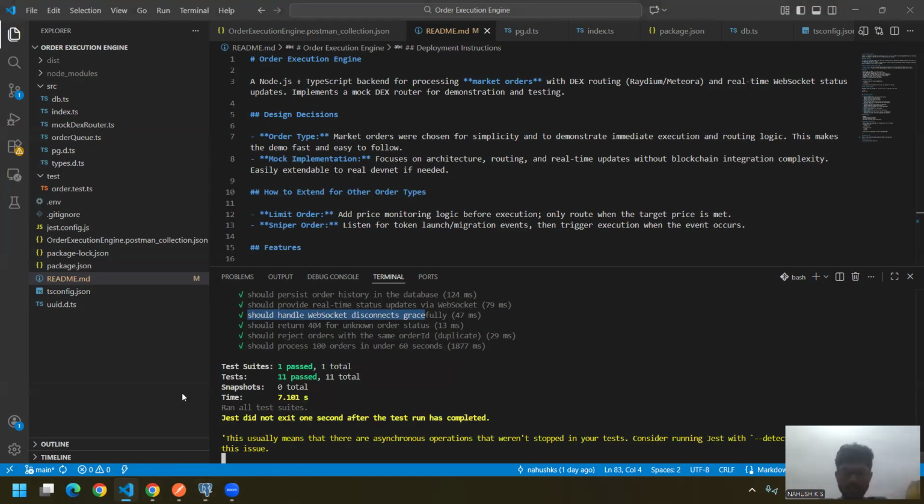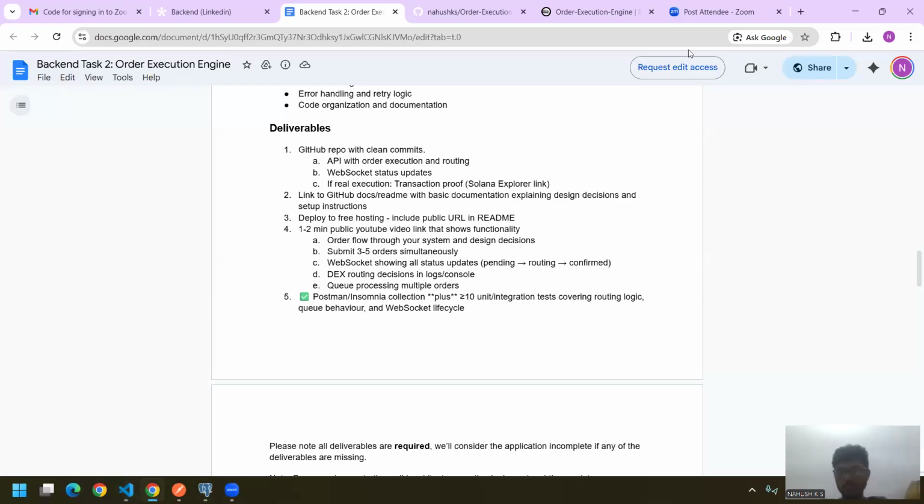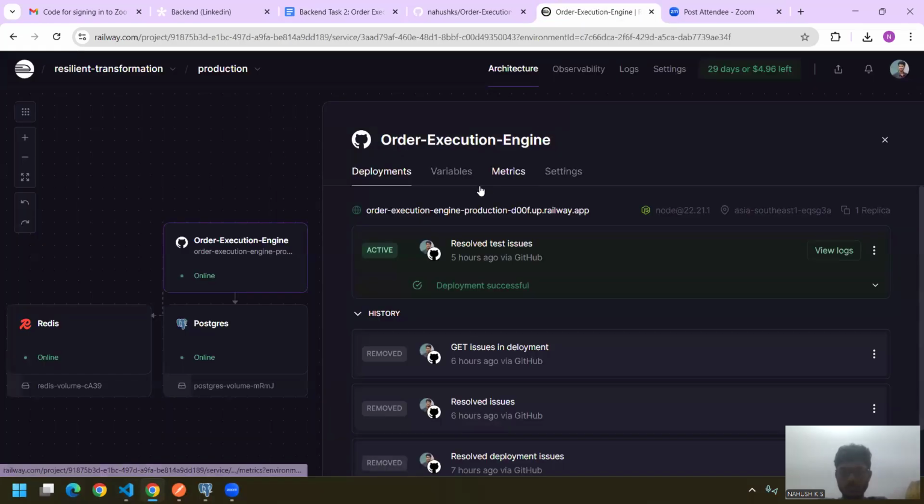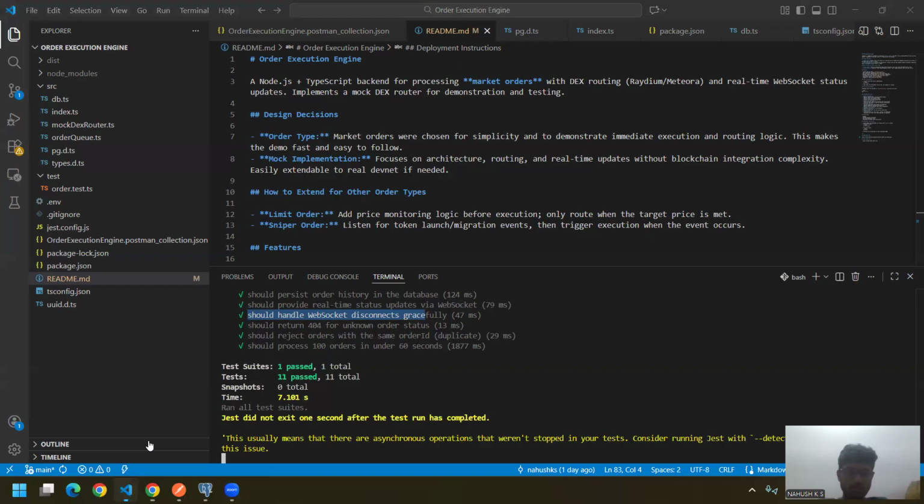Then coming to deployment, I have deployed this app on Railway. I pasted the deployment link in the README.